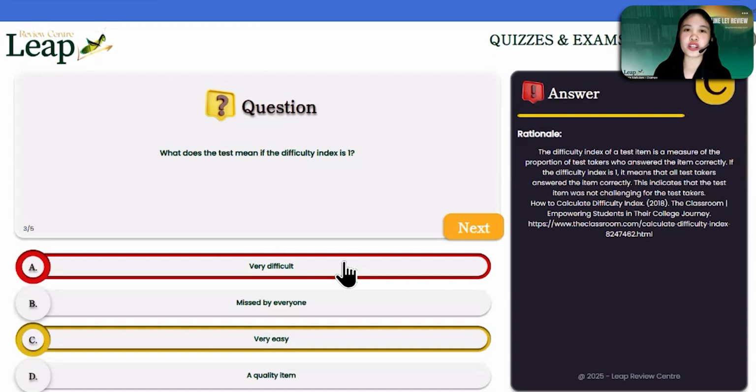If you wanted to know more about it, of course, you will have to again attend and be part of the review center. We also have discrimination index and a lot more when it comes to item analysis. So again, good job for number three. Let's proceed with number four.